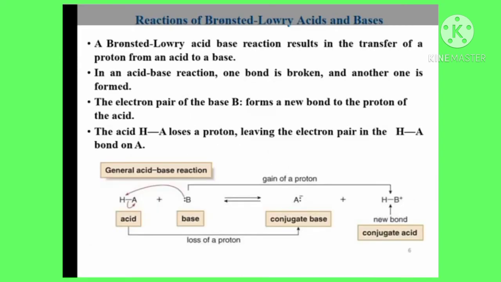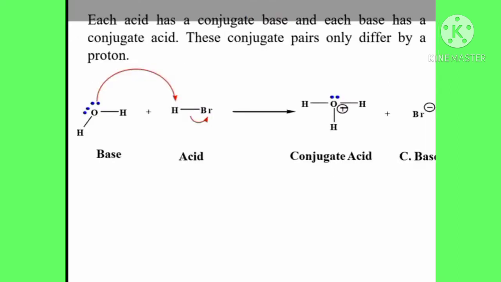Next, the reaction of Bronsted-Lowry acids and bases. General acid-base reaction. An acid loses a proton and forms the conjugate base, and a base gains a proton and forms the conjugate acid. The base abstracts this hydrogen, meaning it gains a proton and forms the conjugate acid, and the acid loses a proton and forms the conjugate base.